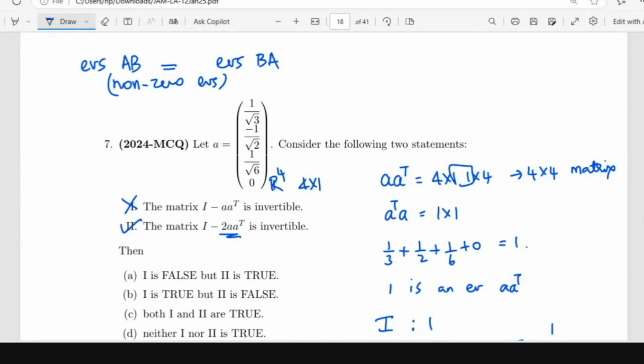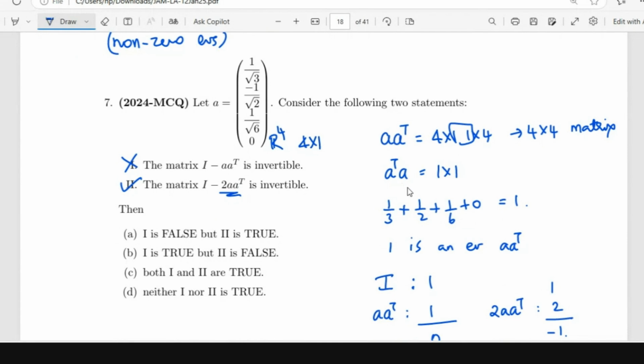In fact, AA transpose is a rank 1 matrix, because it is generated by a single vector. So it will have only one non-zero eigenvalue, which is the same as the eigenvalue for A transpose A.